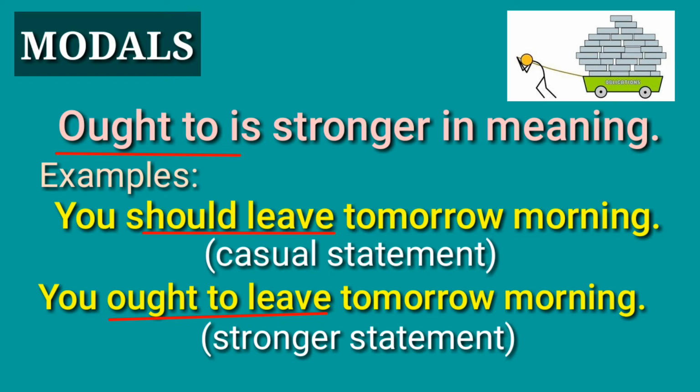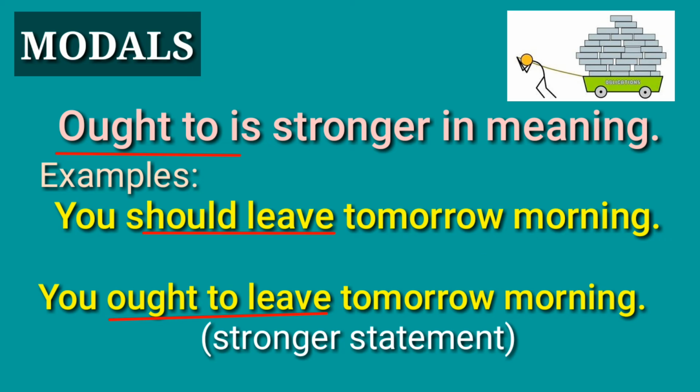We use ought to here, and this is also advice, but you have to follow the advice, because if not, there might be a consequence. Let us repeat. We use should to give advice, but the advice is not forceful. You may follow or not. But when we use ought to, it is a stronger statement, and we need to follow whether we like it or not, because if not, there might be a consequence.